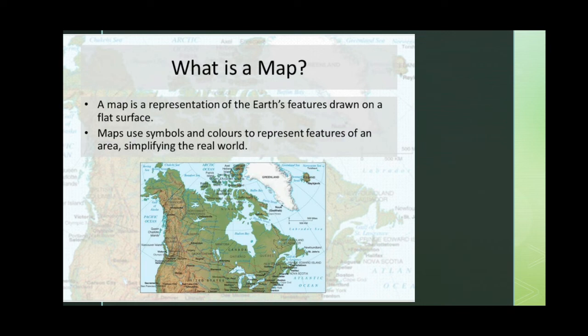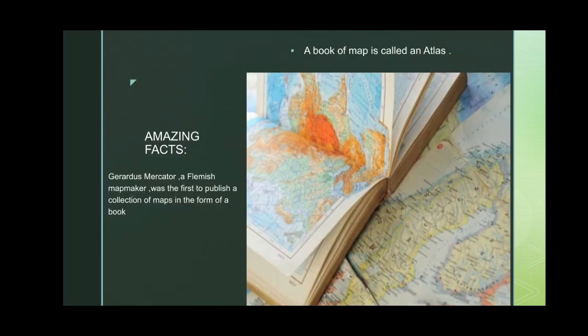The word map came from the Latin word mappa, which means napkin. Isn't it interesting? A lot of symbols and colors are used on a map which indicate different kinds of locations.